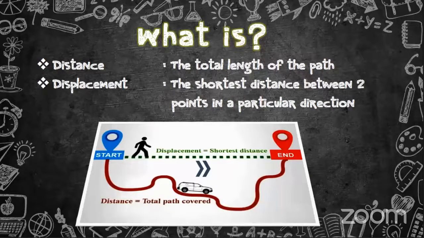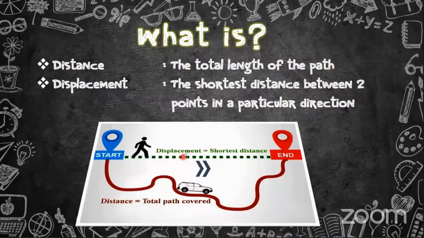So here a man can go from the starting point to the ending point through a vehicle, through this path, right? But the shortest distance is the straight line from the starting point to the ending point. This shortest distance, we call it displacement, and the path that covers the whole distance, we call it simply distance. That is the difference.